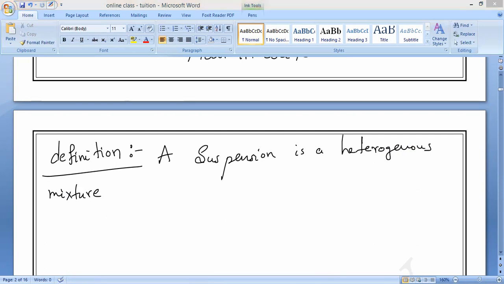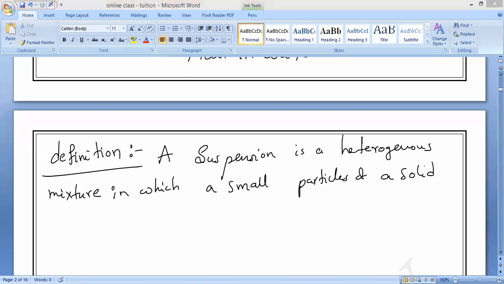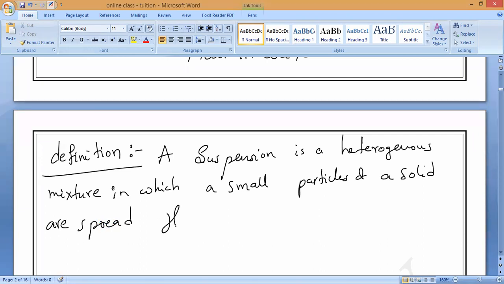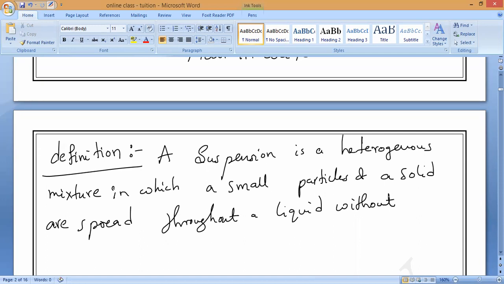A suspension is a heterogeneous mixture in which small particles of a solid are spread throughout a liquid without dissolving in it, or else you can use the single word insoluble: insoluble in the liquid, or without dissolving in it.